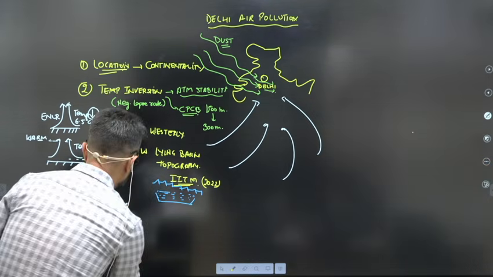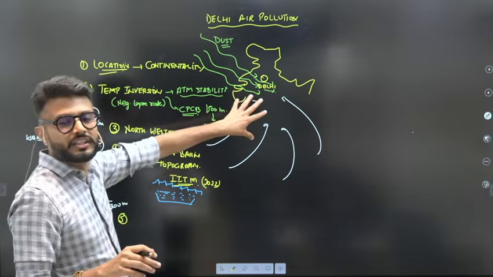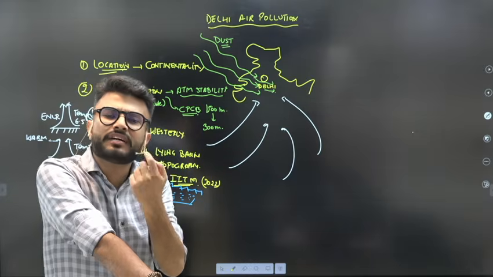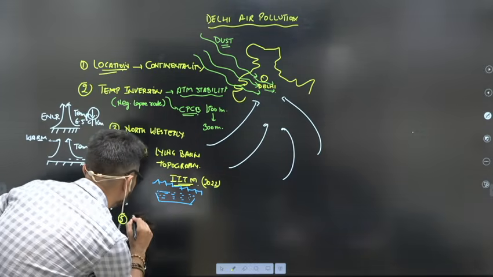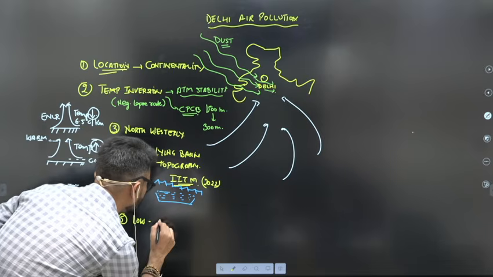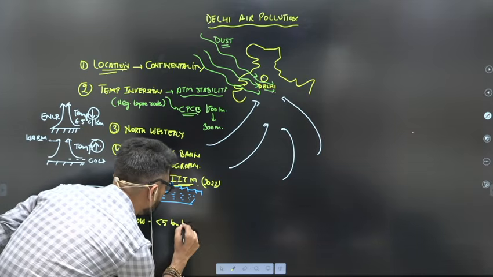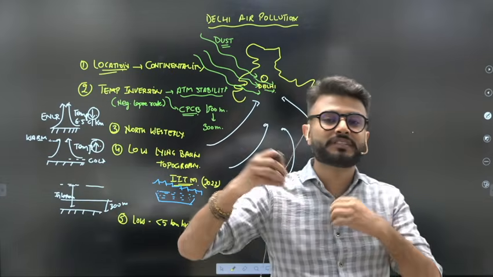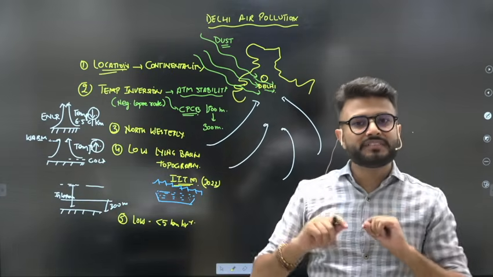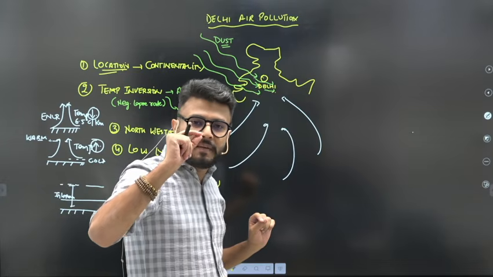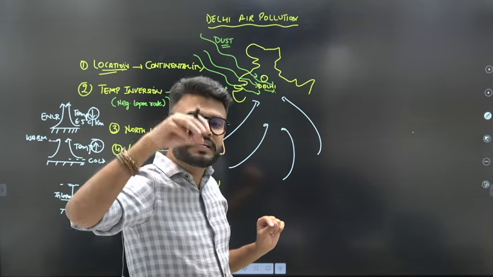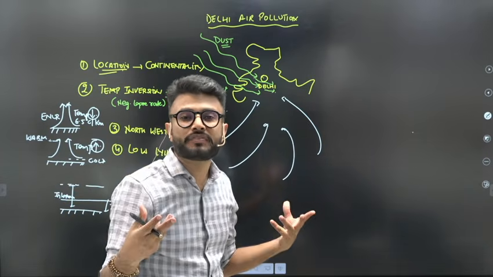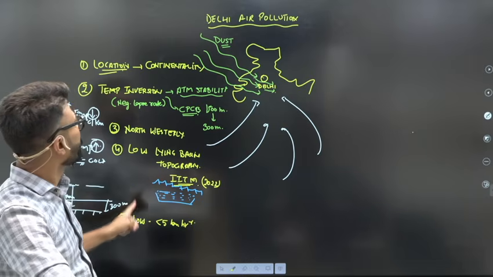Now, as we have discussed, during winters the continentality is there, temperature inversion is there, atmospheric stability is there. So obviously the winds are very feeble, and data suggests that the wind speed is as low as less than 5 kilometers per hour. So if the wind speed is as low as 5 kilometers per hour, then obviously pollutant dispersal will not take place. So the pollutants released into the atmosphere get entrapped over this region for a very long period of time because of the natural factors.